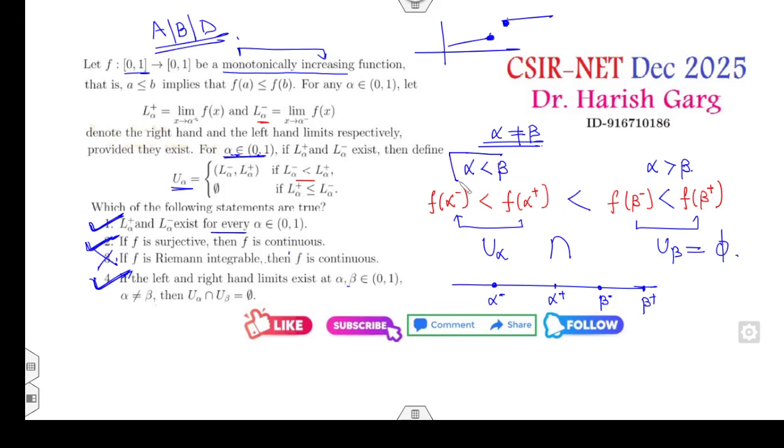If alpha is monotonically increasing, we can use the relation and clearly say they are strictly less than. There is no overlap, because this is my open interval. This number is my u of alpha, this is my u of beta. So look at their intersection, what comes out? Phi, right? This interval is my u beta, this interval is my u alpha, so the intersection is my phi.